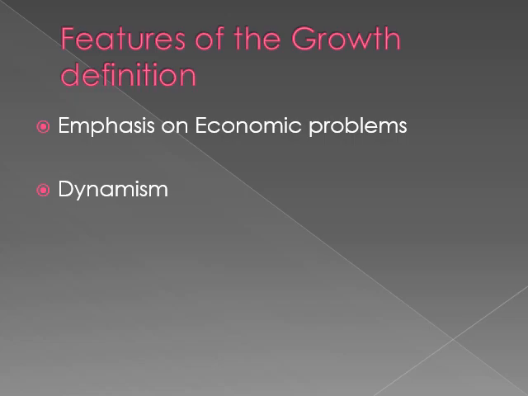Okay, so the first thing that is going to take place is the production, second is going to be the distribution of those goods, and then lastly the consumer is going to consume those commodities. Okay, so that is dynamism. Next, universal problem. Next is that it is considered to be a universal problem.